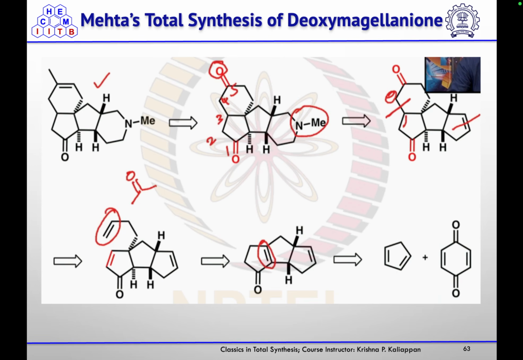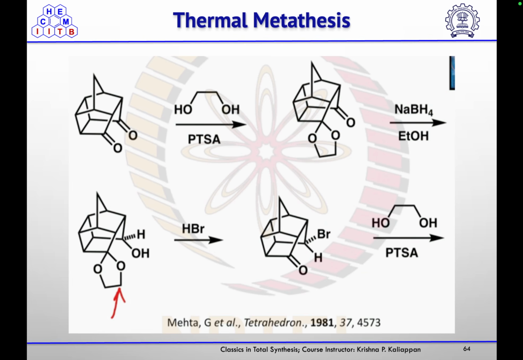Then, the next is Mehta's total synthesis of deoxymegalanion. So, this is not the triquinone, but this is a similar strategy they used for the synthesis of this molecule also, where they used this Diels-Alder reaction and that metathesis reaction. For that purpose, this product they have, so one of the ketones they wanted to remove from here.